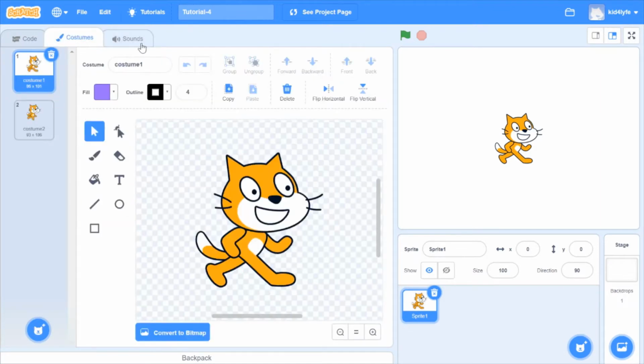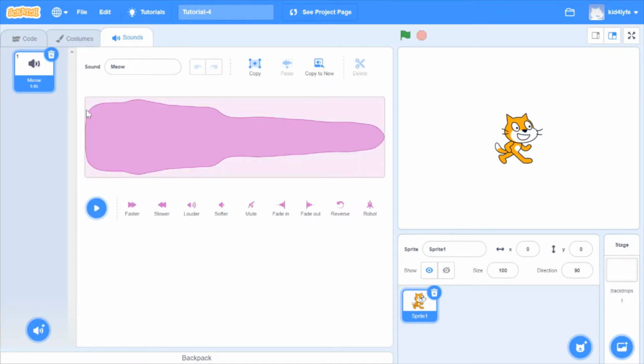Costume tab we explored yesterday. Now the sounds tab. If you're clicking on the default cat sprite, you'll see there's a meow. Click this play button to play it. As you can see, you just heard a meow. We have many options. We can rename it. I'm just going to name it cat.